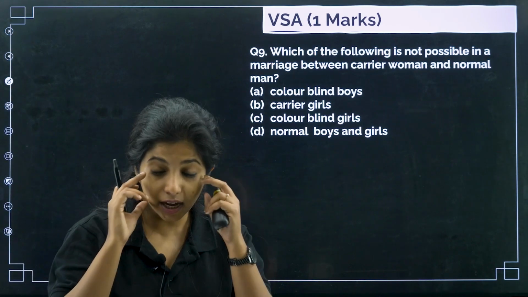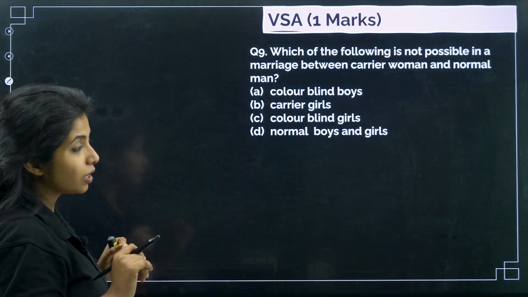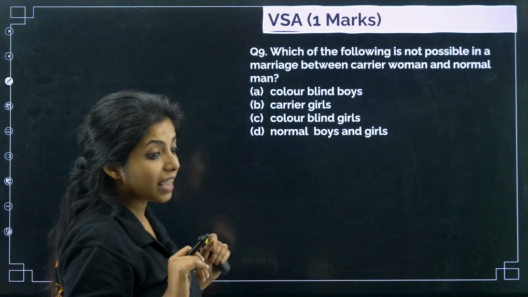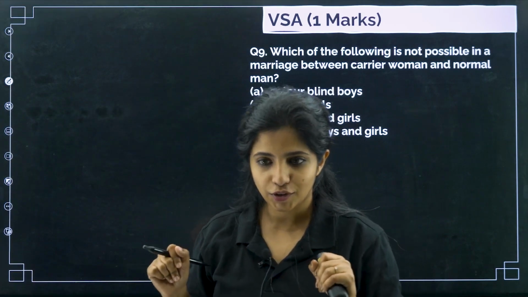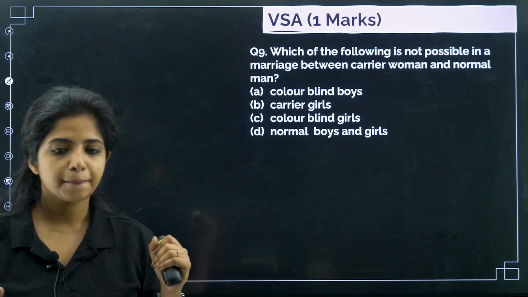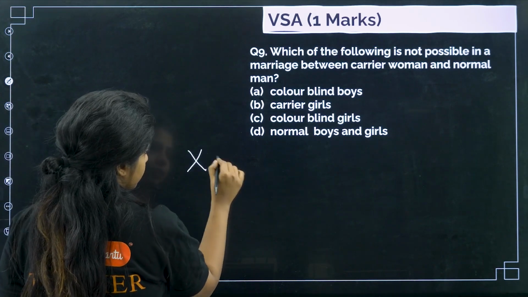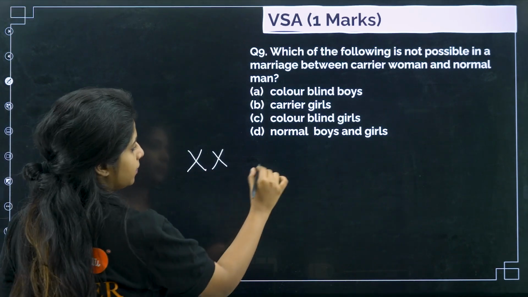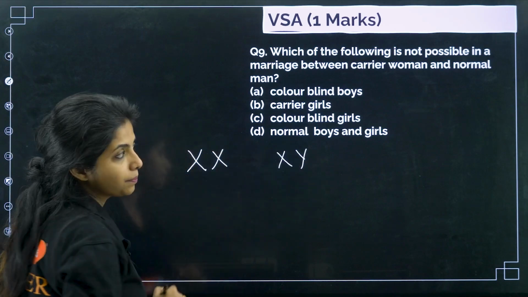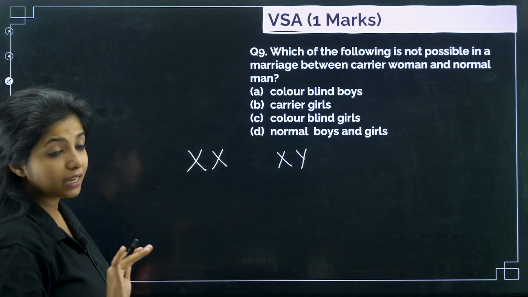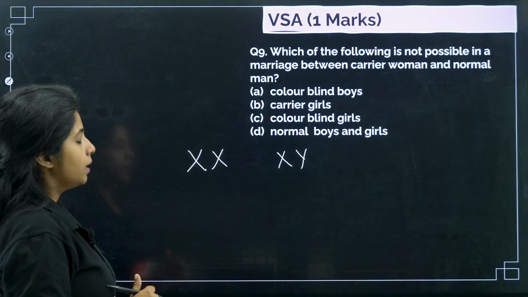Next question. Which of the following is not possible in marriage between carrier woman and normal man? You're talking about color blind people. Color blindness, again, is an X-linked recessive disorder, just like hemophilia. So, what is basically happening over here? Suppose this is XX female, XY male. I'll tell you the general thing that could happen.